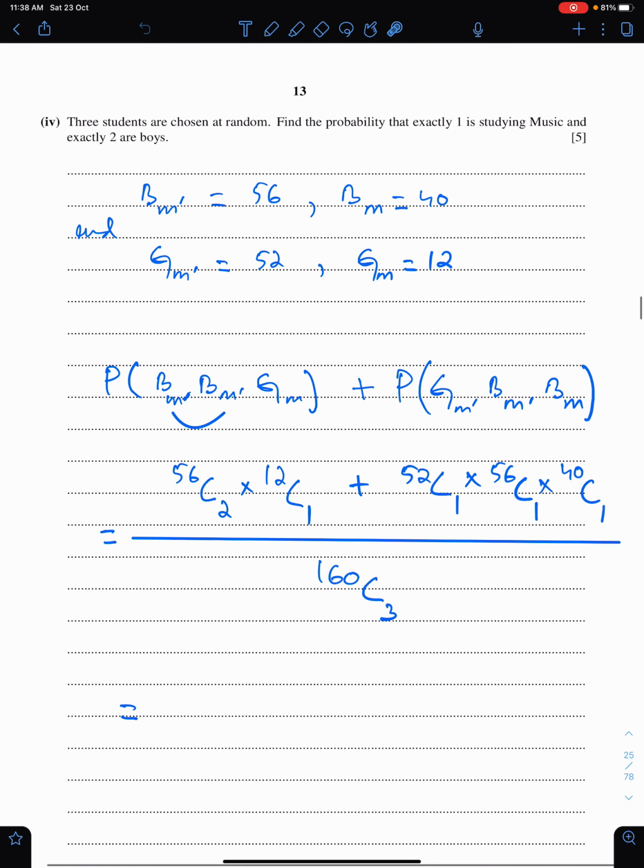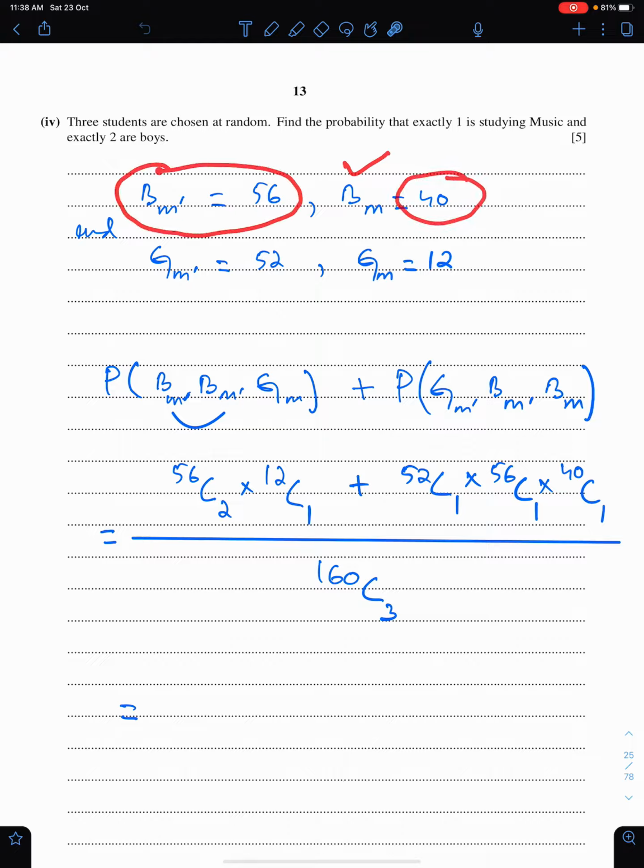Part 4. 3 students are chosen at random. Find the probability that exactly one is studying music and exactly 2 are boys. So we have to first make the data. Boys who study music, they are 40. Boys who do not study music, they are 56. Girls who do not study music, they are 52. Girls who study music, they are 12.